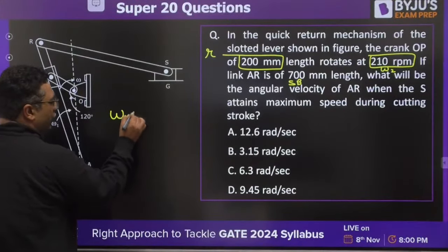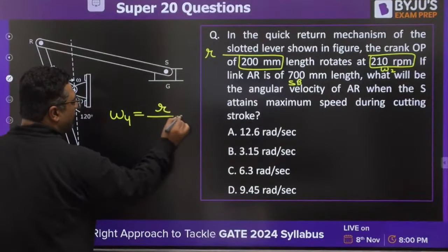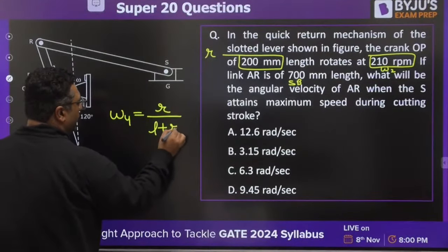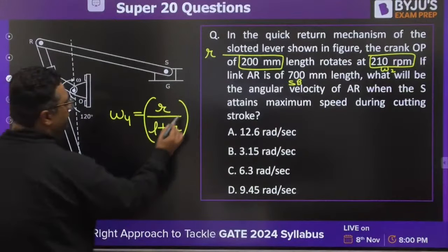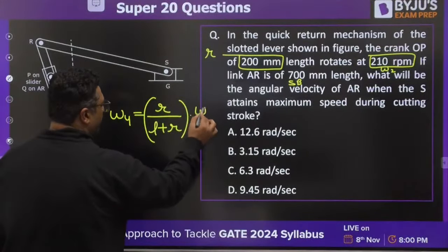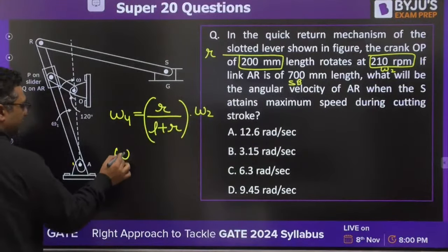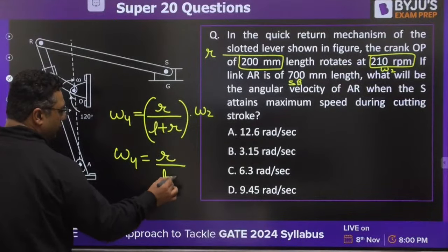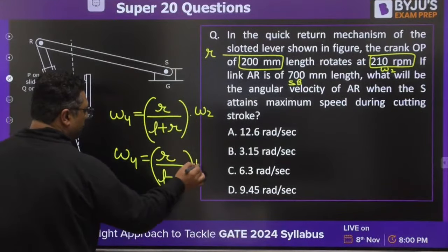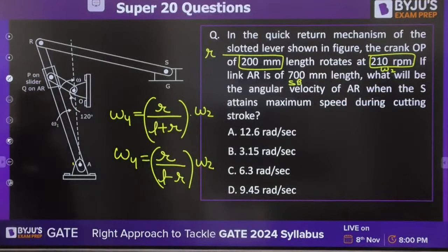So you know for the forward stroke, the answer is going to be R by L plus R into omega 2. And for the second case, the return stroke, it would be R by L minus R into omega 2.